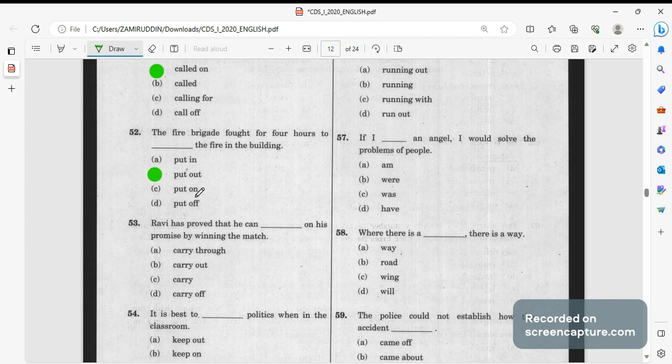Other phrases have different meaning. Put in, put on, put off, ये सभी का अलग मतलब होता है. Put out the fire in the building will be the right answer.